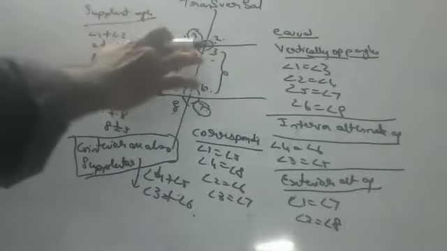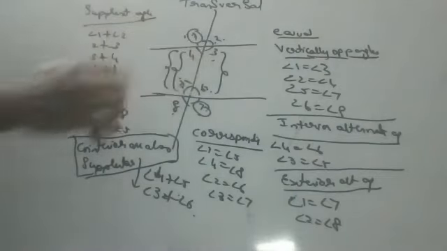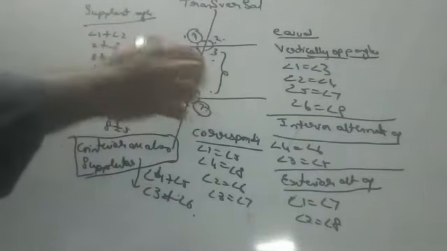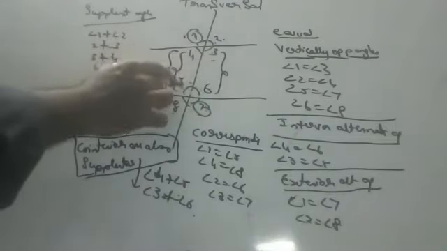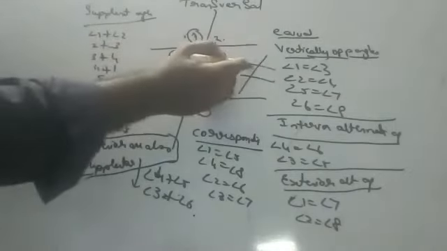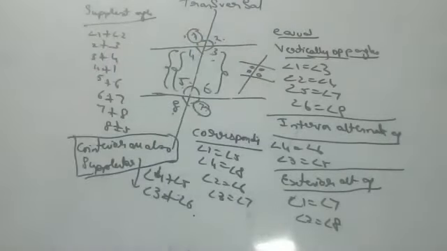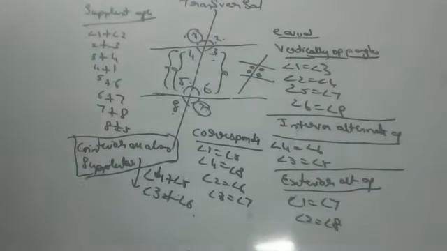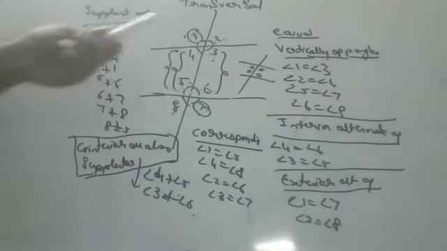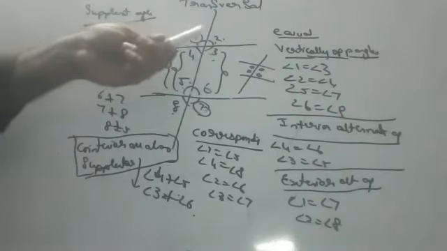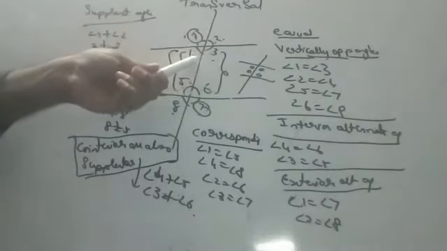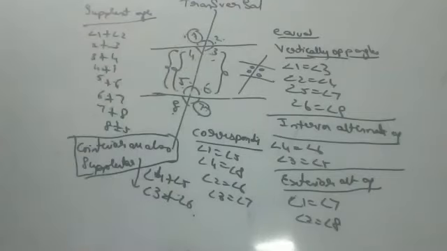So co-interior angles are supplementary. All of you try to understand. I'll be using this term. Try to remember: co-interior angles are the angles on the same side of the transversal. Children, all of you please copy that. If they ask which are co-interior, which are adjacent, which are a linear pair, whichever are supplementary, they are a linear pair. Angles 1 and 2 are a linear pair, 2 and 3, 3 and 4, and 4 and 1 are linear pairs. We can also call them adjacent angles.